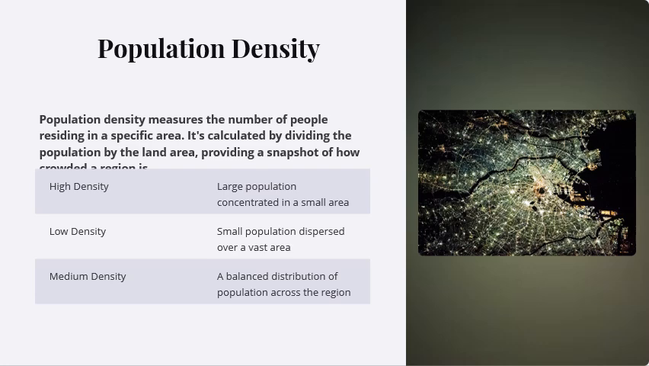We have population density. What is population density? Population density measures the number of people residing in a specific area. It is calculated by dividing the population by land area, providing a snapshot of how crowded a region is. High density means a large population in a small area. Low density means a low population in a vast area, and medium density means a balanced distribution of population across the region. So this is just the basic measure of the number of people residing in a specific area.